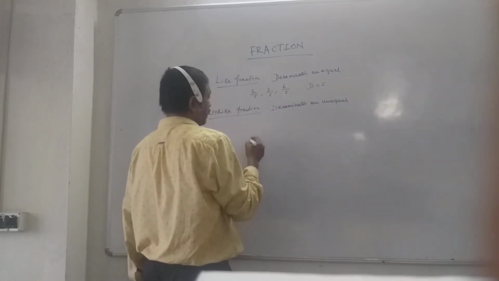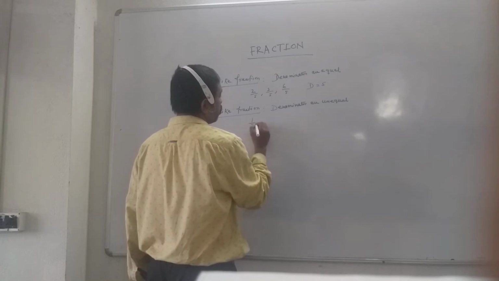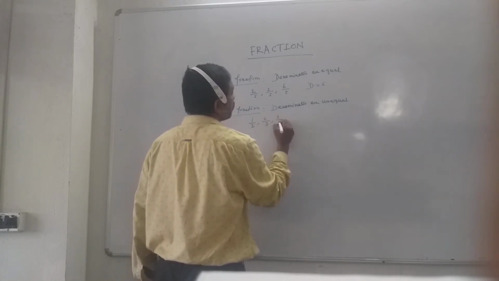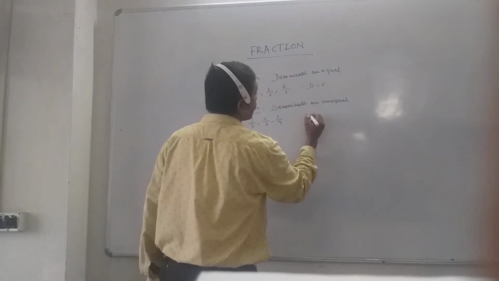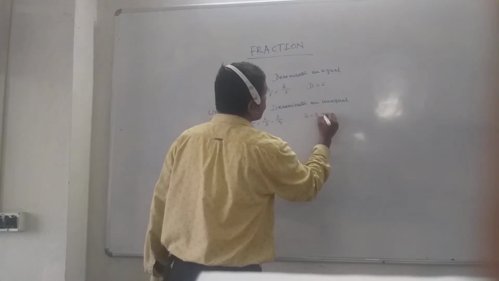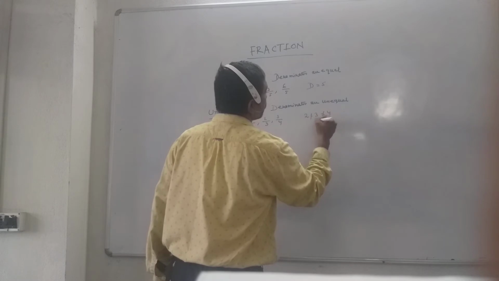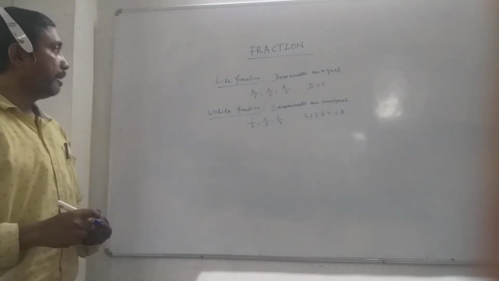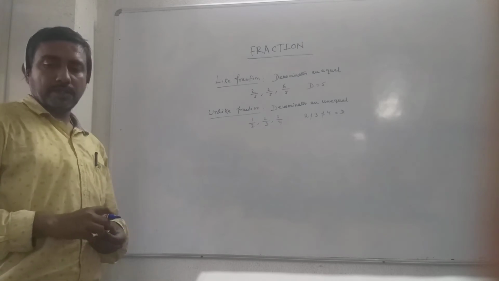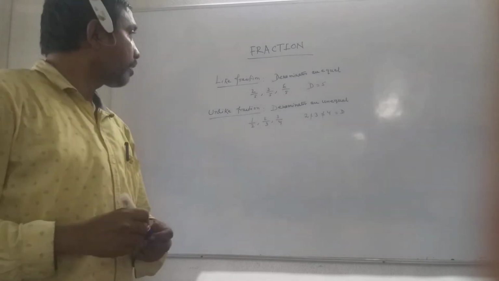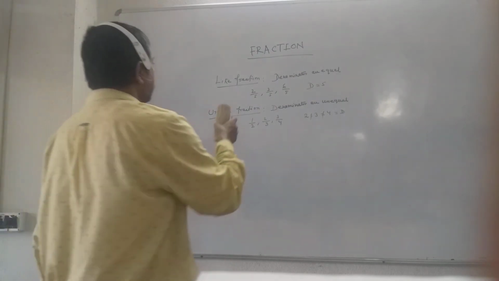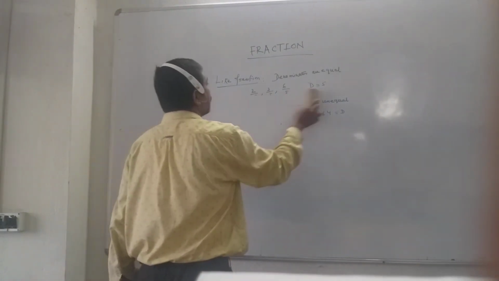Suppose you take 1 by 2, 2 by 3, 3 by 4. Here 2 is not equal to 3 is not equal to 4. Look at the denominators, they are unequal. In this way you say that they are like fractions and they are unlike fractions.